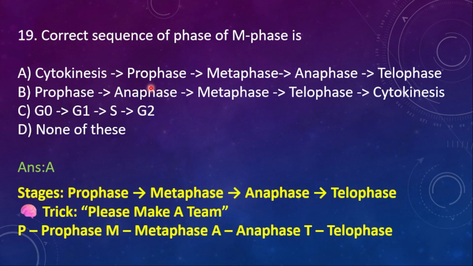PMAT, in simple words you can remember in the form of PMAT. First, in the first slide only I said PMAT: P for prophase, M for metaphase, A for anaphase, and T for telophase. Or else you can also keep in mind a statement: please make a team. Here "please" refers to prophase, M for metaphase, A for anaphase, T for telophase. Got it? Either you may keep PMAT as a shortcut, or you may keep "please make a team" as a shortcut trick. Got it? Yes.